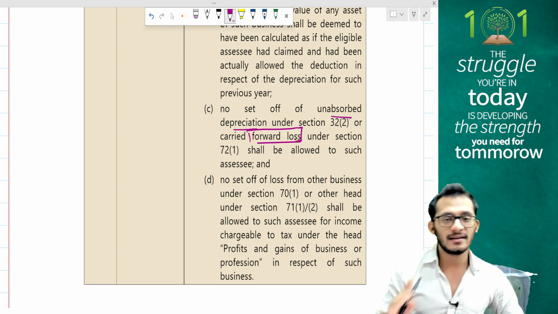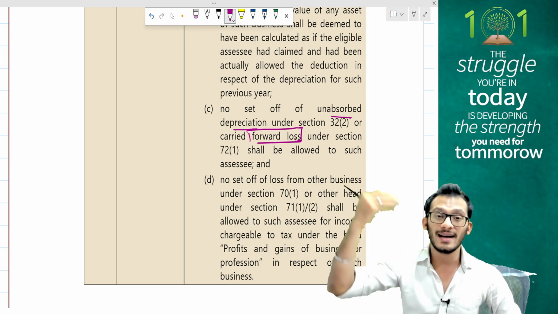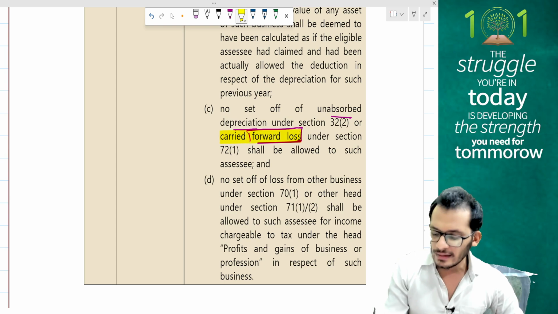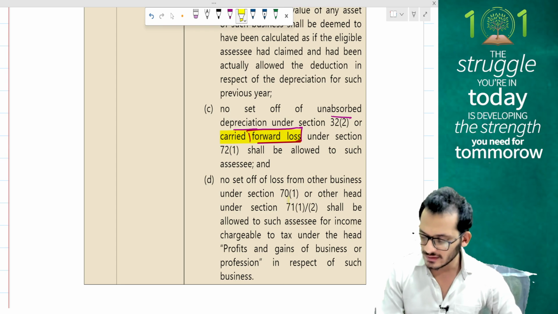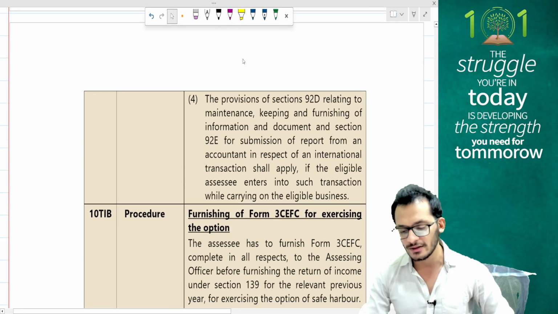Normally in presumptive taxation, under sections 44AD and so on, you can set off your prior losses, but here is a case where you cannot set off prior losses also. That has also been denied to you. No set off of losses of other business incomes or other heads will be allowed to the assessee, like I said. So no deduction happening. Take your PGBP, 4% of it is what I want you to report for safe harbor purposes.